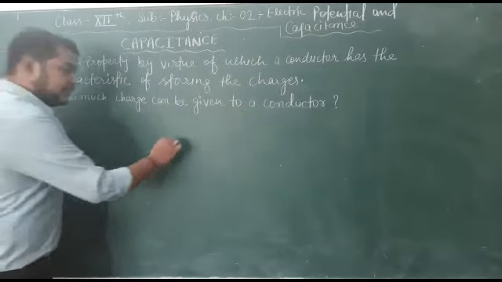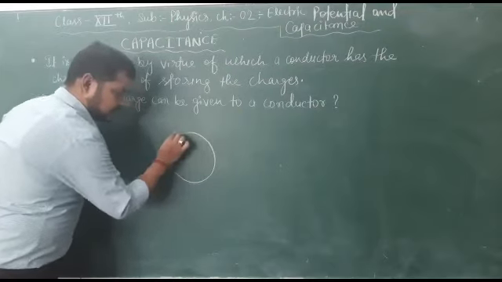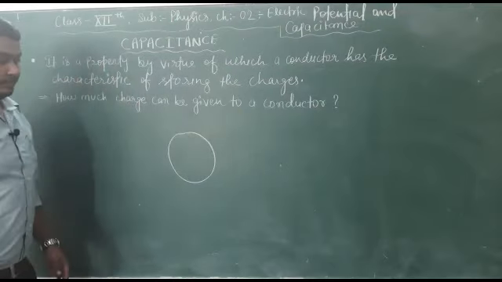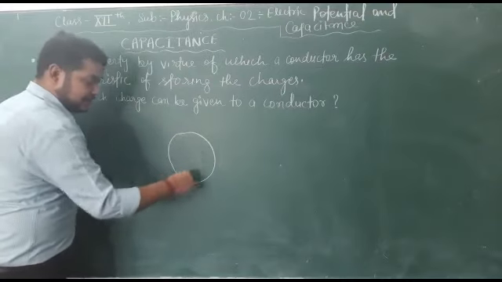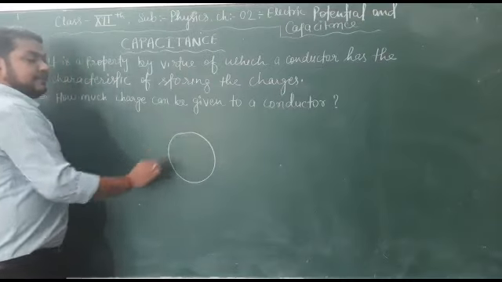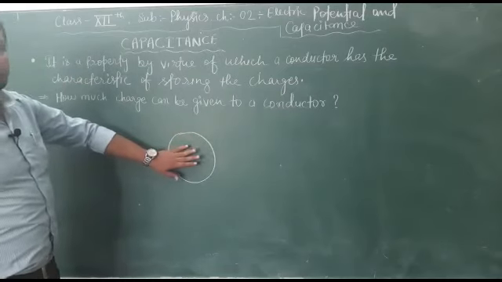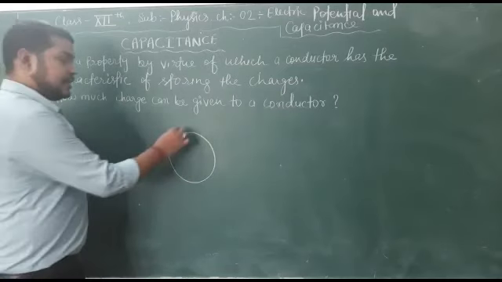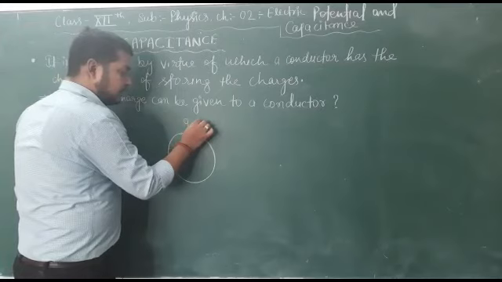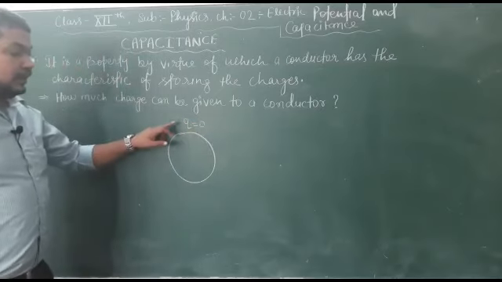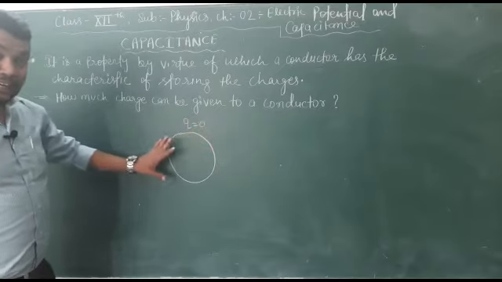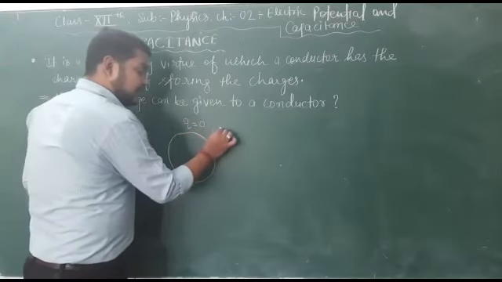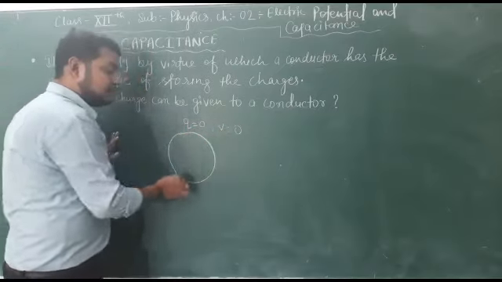Let's say there is a conductor, this is the cross sectional view of a conductor. I have drawn the cross sectional view. It has no charge over it, so it is a neutral conductor. In this case, charge Q is equal to 0. If there is no net charge on the conductor, then what will be its potential? Now the potential will be 0.